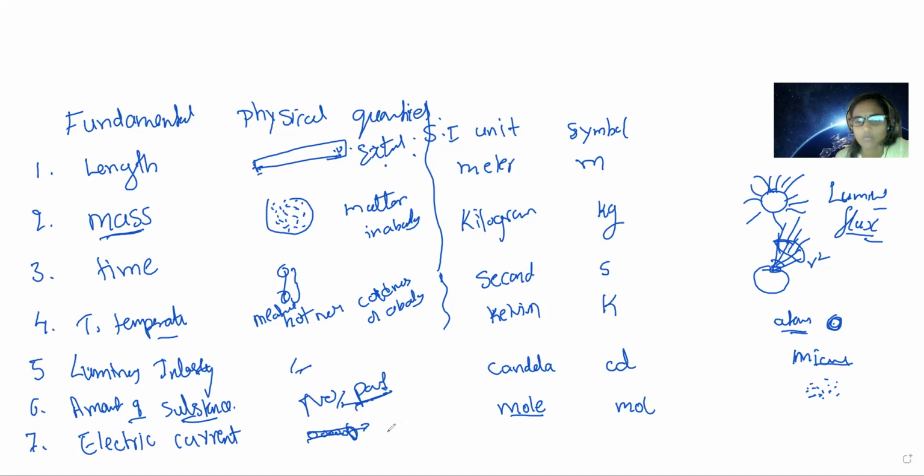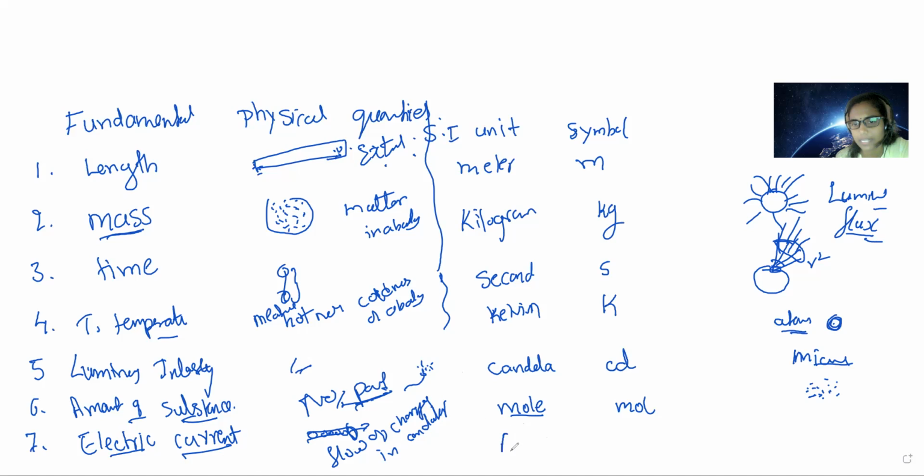Understood children? The flow of electrons, which we can also call the flow of charges. In an insulator it won't flow, right? Definitely only in conductors, like electrical wires. When you switch on, the bulb will glow. When you switch on, electricity flows to the bulb and the charges come through. That is what we see as electric current, the flow of charges in a conductor.